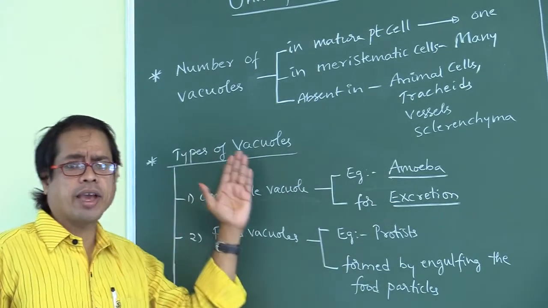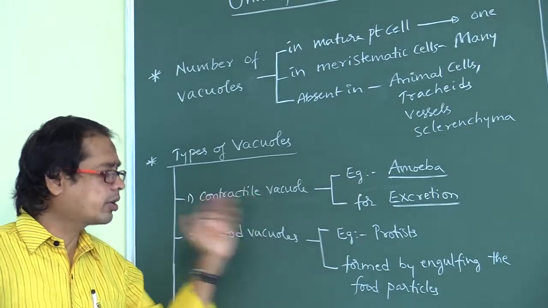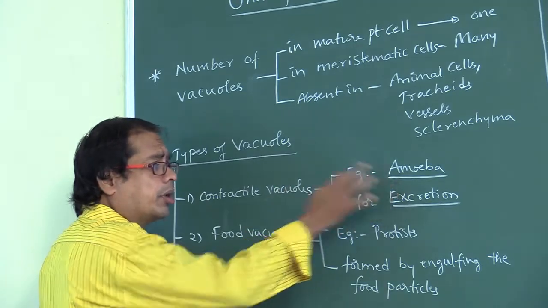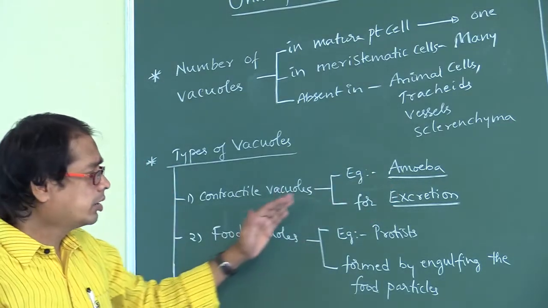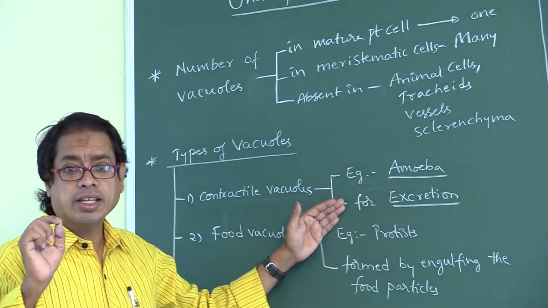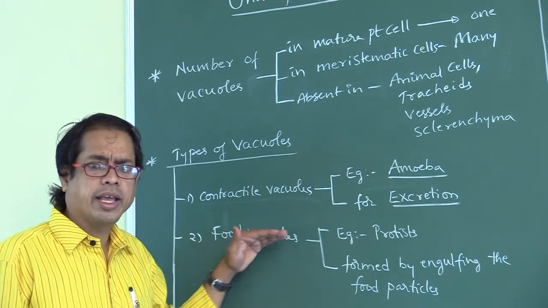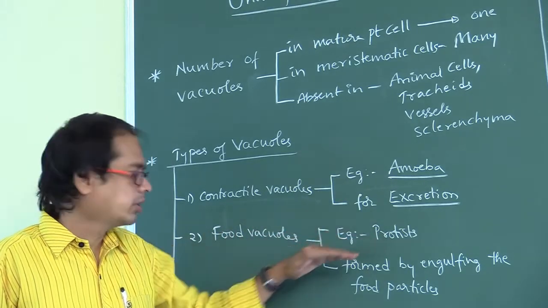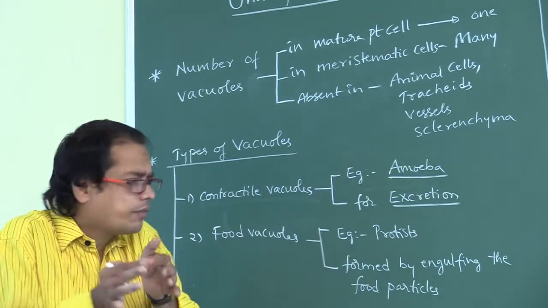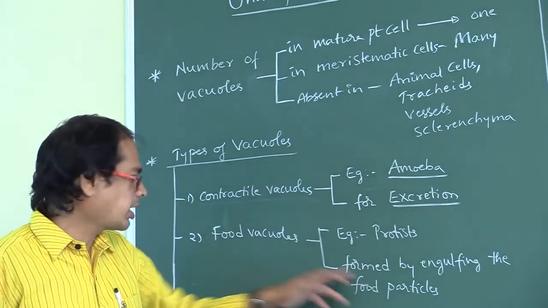Next, types of vacuoles. Contractile vacuoles are found in amoeba. These are useful for excretion. Very, very important. Next, food vacuoles, for example in protists. These are formed by engulfing the food particles.